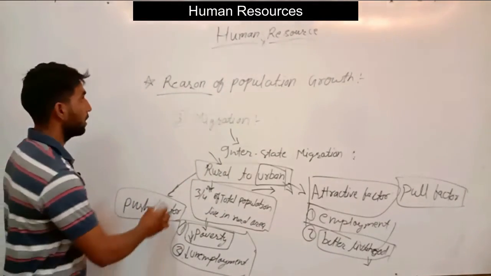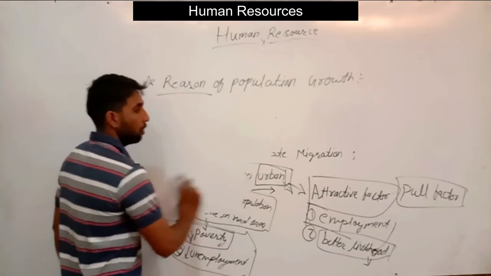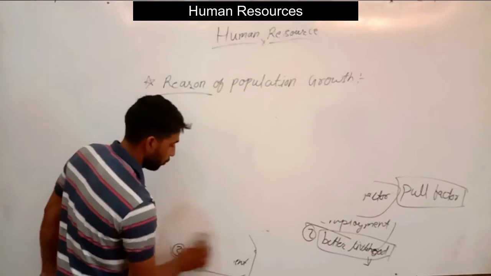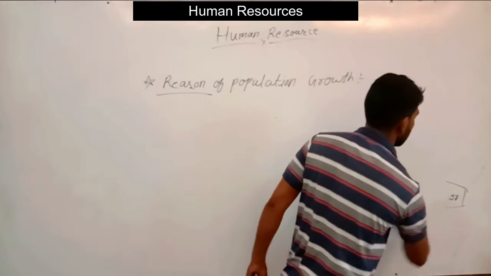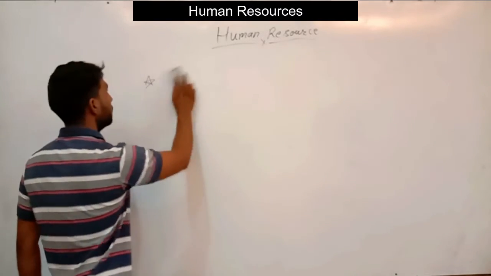So all these are the reasons for migration from rural India to urban areas. We have discussed the reasons for population growth in India.